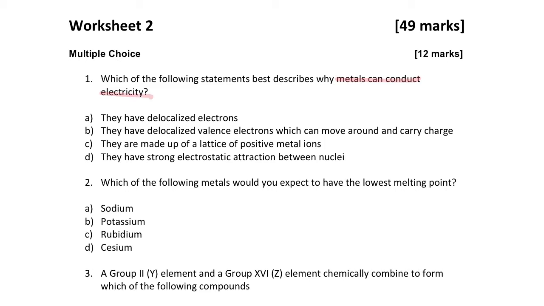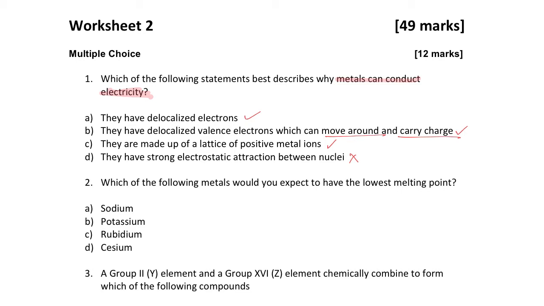You should remember conducting electricity is based on the presence of mobile charge carriers. So what are the mobile charge carriers? They are the delocalized electrons. However, they are not just any electrons. They are the delocalized valence electrons. Okay, so they have delocalized electrons, that's technically true. They have delocalized valence electrons, which can move around and carry charge. Again, it's the mobile charge carriers, so they move around and carry charge. A lattice of positive metal ions is true, but it's not the best answer. And a strong electrostatic attraction between nuclei is false.